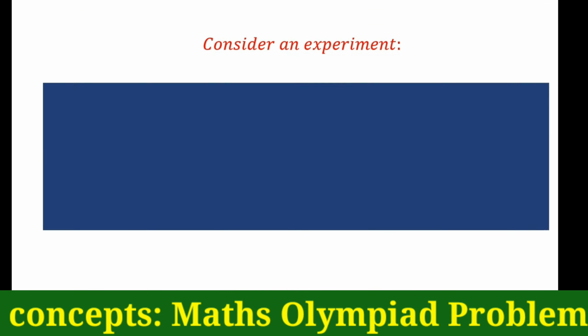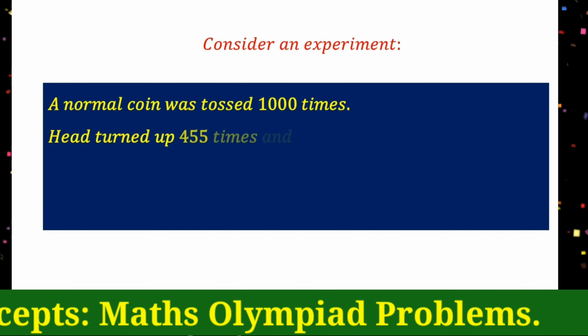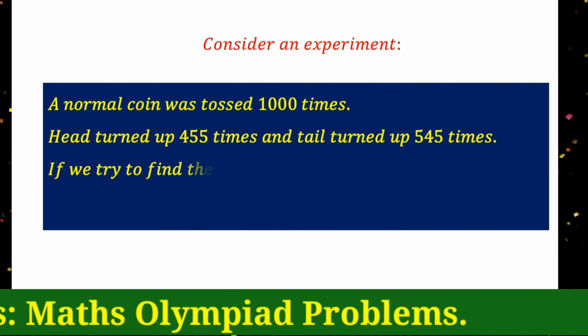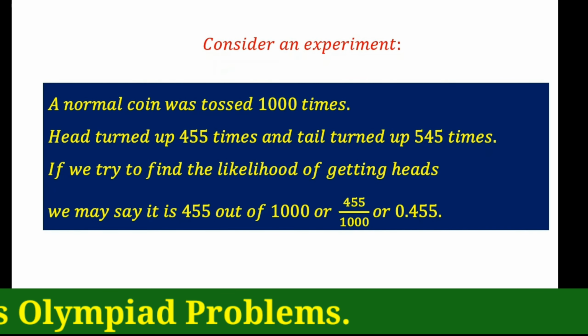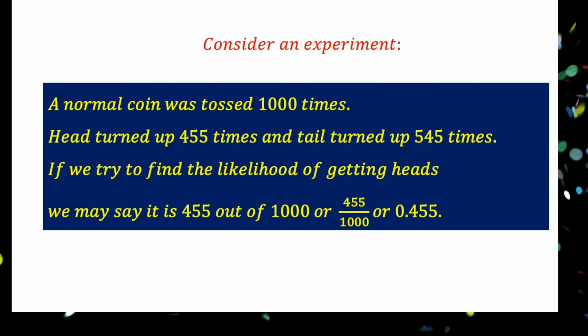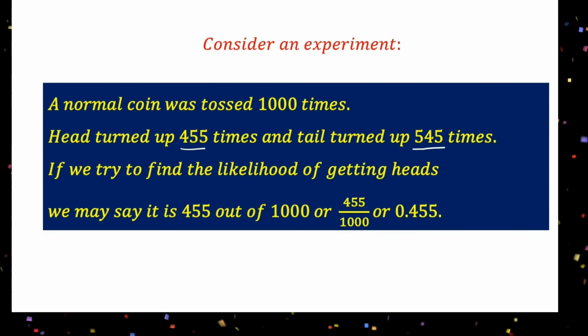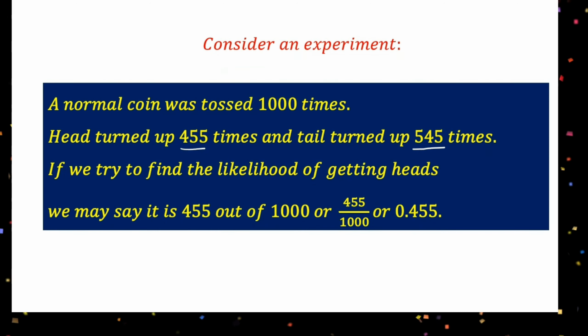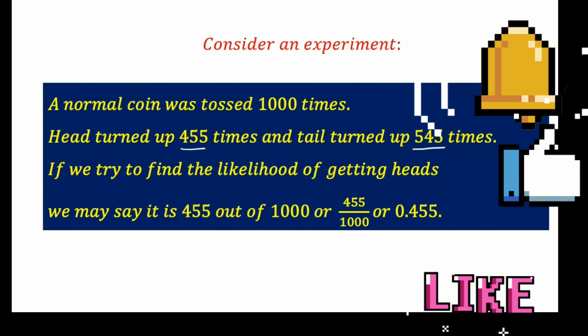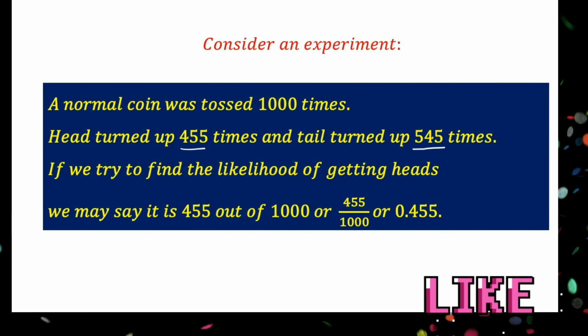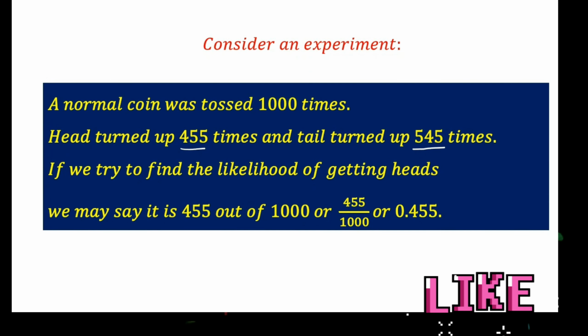Consider another experiment. A normal coin was tossed 1000 times. Head turned up 455 times and tail turned up the remaining 545 times. If we try to find the likelihood of getting heads, we may say it is 455 out of 1000, or 455 by 1000, that is equal to 0.455. This is the experimental probability to get head.